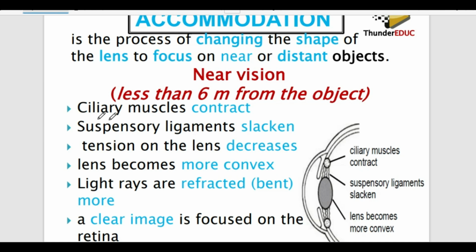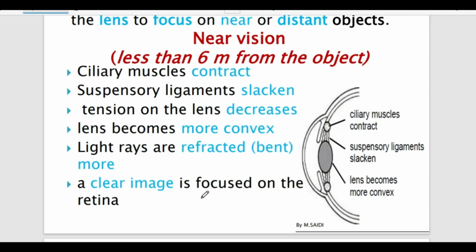Ciliary muscles contract, suspensory ligaments slacken, tension on the lens decreases, the lens becomes more convex, light rays are bent more, and then a clear image is focused onto the retina. I'm rushing because the electricity is gone.